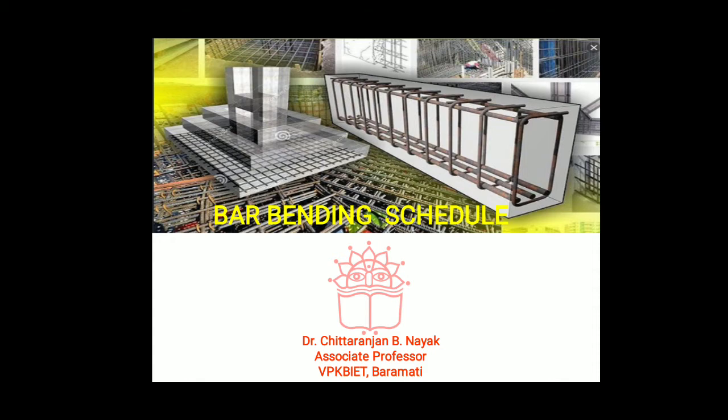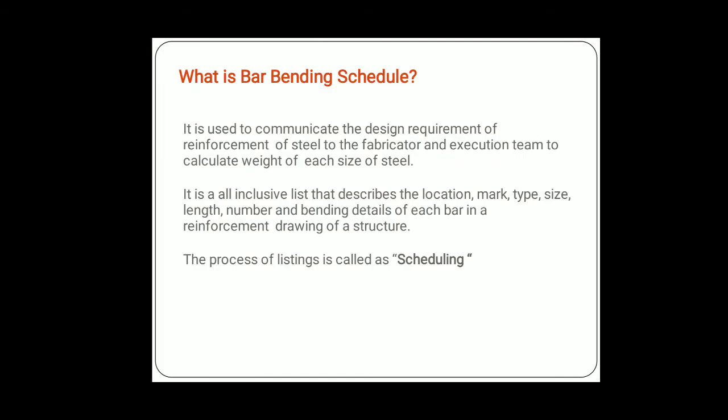It is also used to communicate the design requirement of reinforcement steel to the fabricator and execution team, and to calculate the weight of each size of steel. It is an all-inclusive list that describes the location, mark, type, size, length, number, and bending detail of each bar in the reinforcement drawing of a structure.